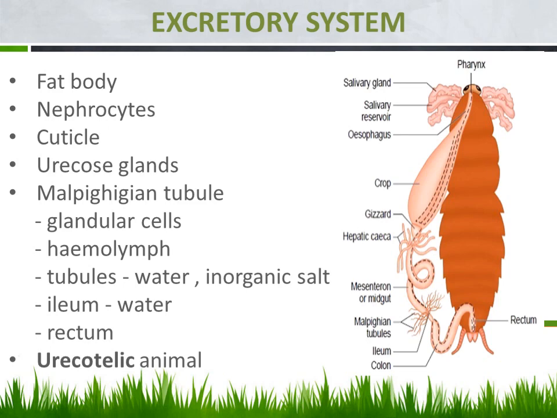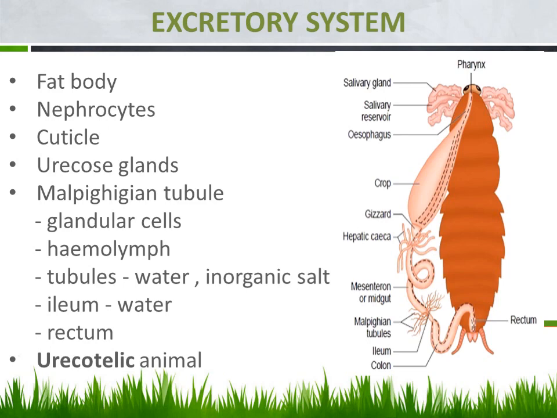Then the next one is the uricose glands. The uricose gland is a major gland located in the male reproductive system of the cockroach, and it also performs the excretory process. And the next one is the important major excretory organ, the Malpighian tubules.